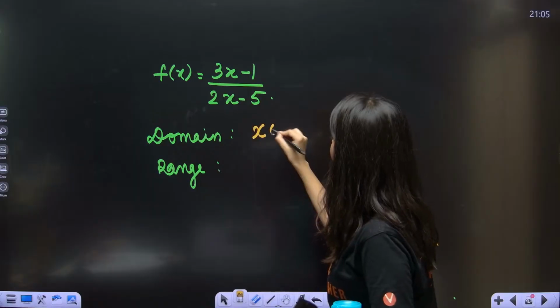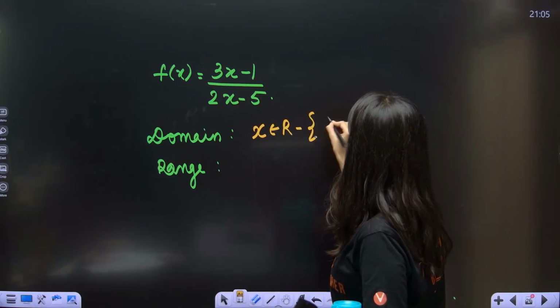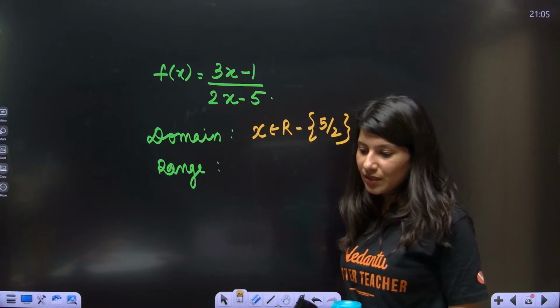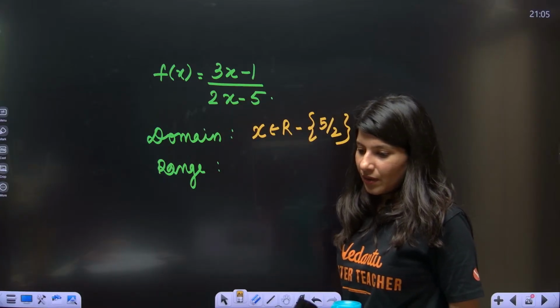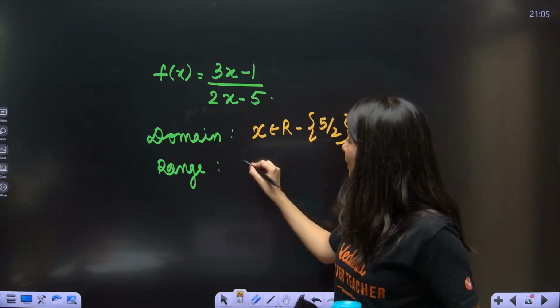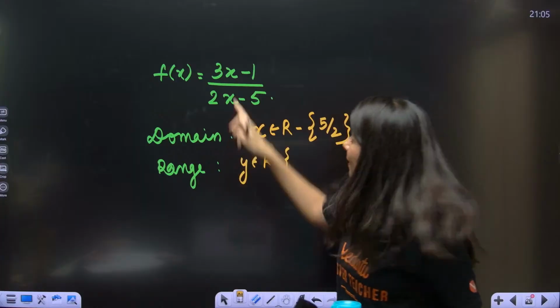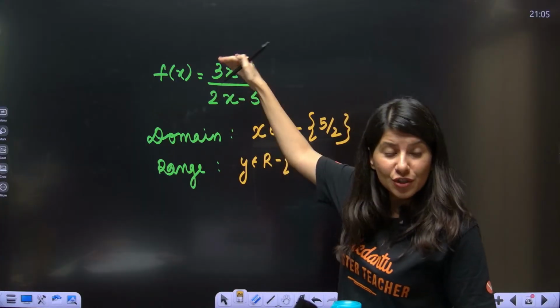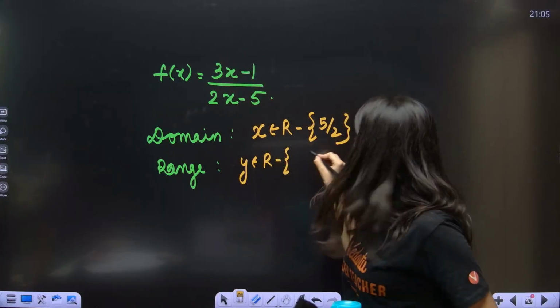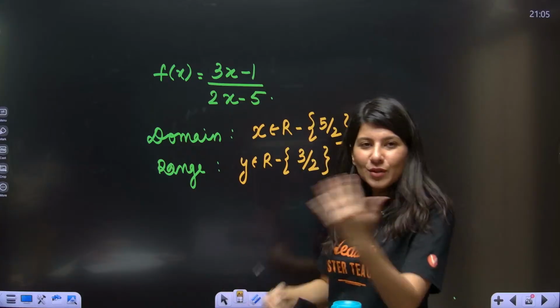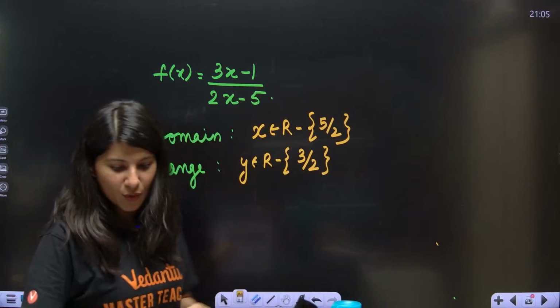X belongs to R minus 5 by 2. Just the denominator will not be equal to 0. Okay. And range will be y belongs to R minus 3 by 2. Coefficient of x in numerator upon coefficient of x in denominator. So no need to do that cross multiplication and so on.